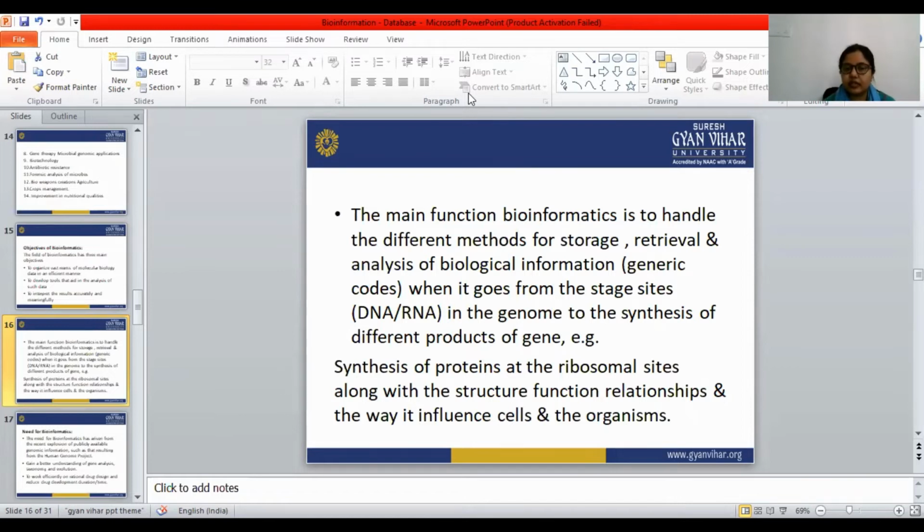Synthesis of the protein at the ribosomal sites along with the structure-function relationship and the way it influences cells and organisms. In the synthesis of the protein also, bioinformatics is very useful. With the help of bioinformatics we can do all these things. The main function of bioinformatics is to handle the different methods for storage, retrieval, and analysis of biological information.